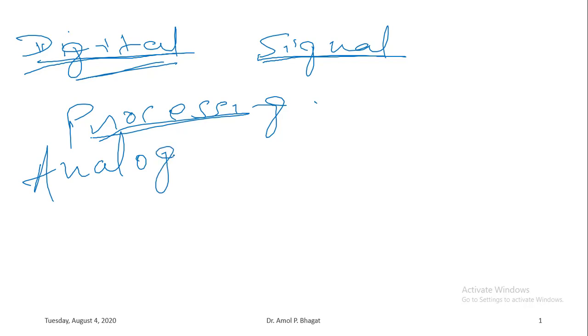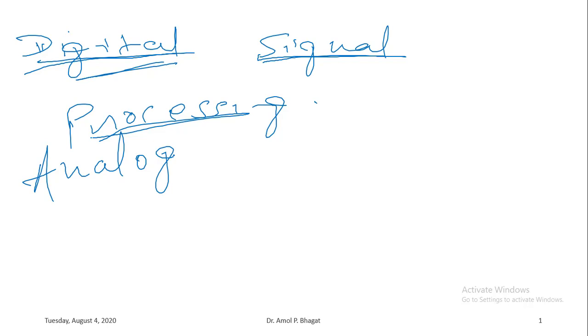Okay. So in this subject we will be looking at all these concepts: how digital signals can be represented, how these signals can be processed by using digital signal processing system, and how digital signals are different from analog signal.